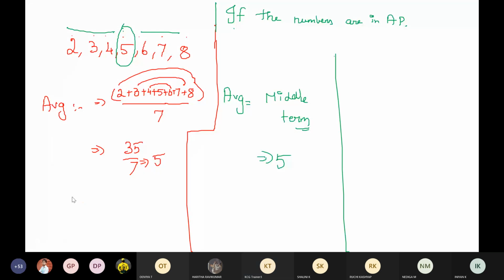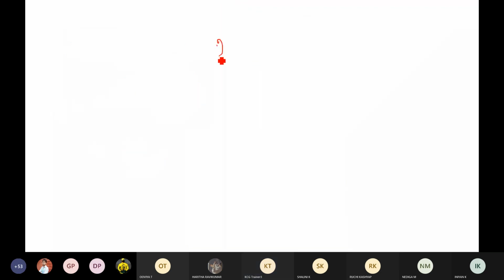Clear, everyone? And if you are wondering, sir, what if I don't have a middle term at all? For example, let's take 2, 3, 4, 5, 6, and 7. These are the numbers, and I want you to find out the average. Are they in AP? Yes, they are in AP. First of all, let me clarify this. I hope you understand what an AP is, right?